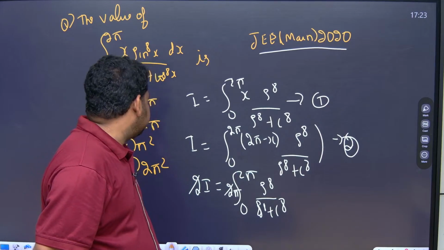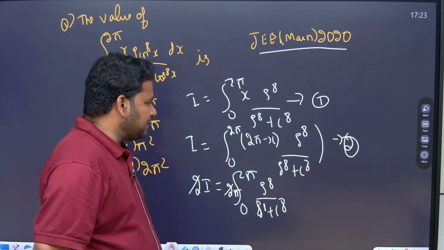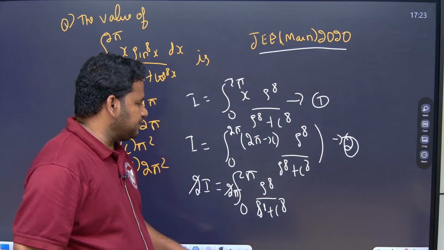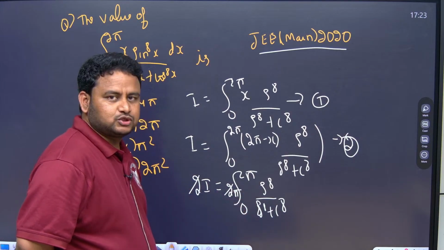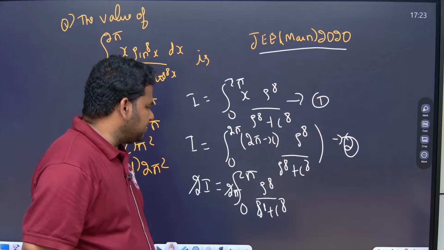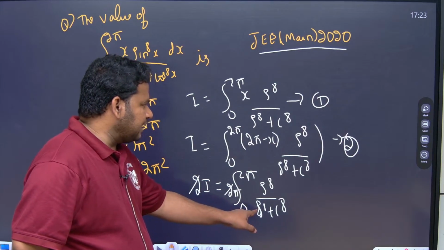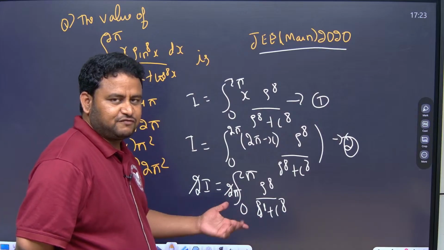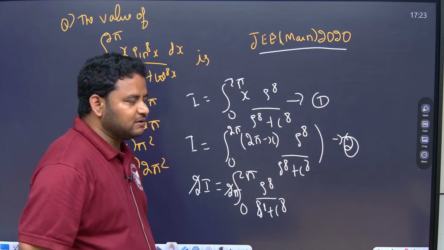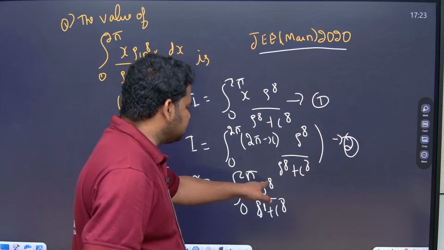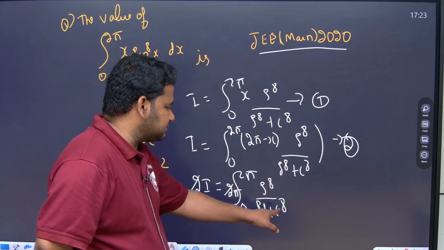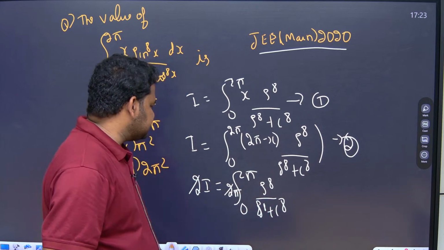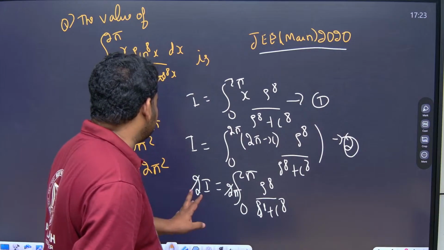It is 0, and cos 2 pi is equal to 1. Sin of any multiple of pi becomes equal to 0. So this will actually become cos to the power of 8 by sin to the power of 8 plus cos to the power of 8, and so I will get the answer equal to 2 pi only.